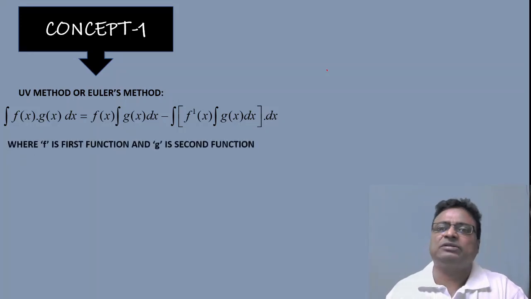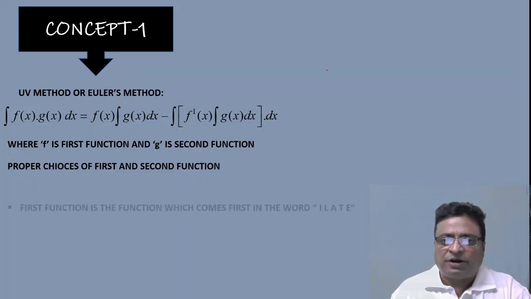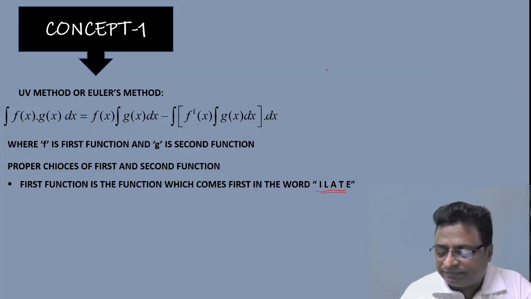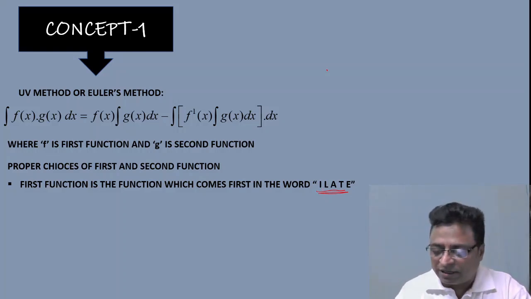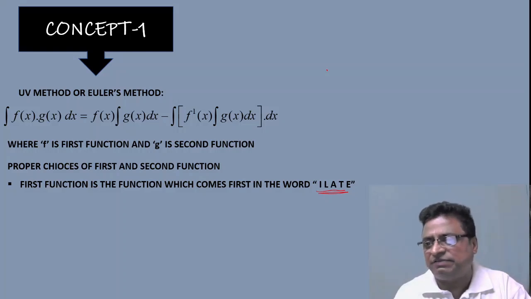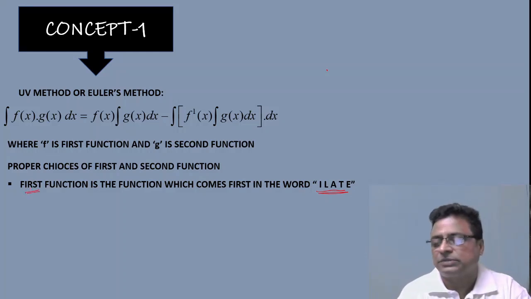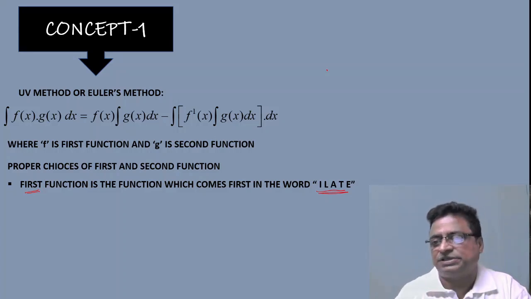Here I am giving 2 rules. First, to select the first and second function, you follow the rule ILATE. I means inverse trigonometric. Among the given 2 functions, suppose one function is inverse trigonometric, then you consider that as the first function.